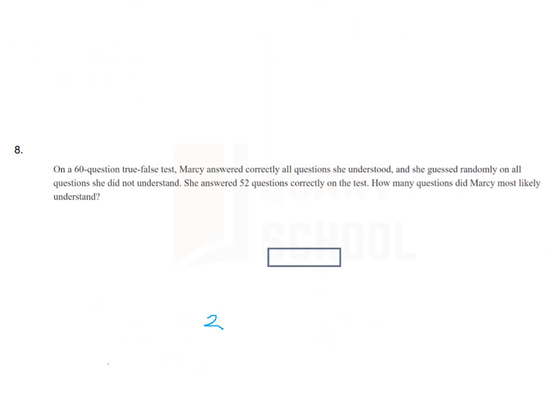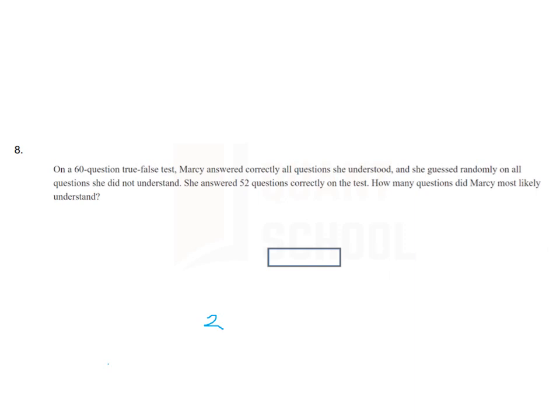We are in question 8. On a 60 question true-false test, Mercy answered correctly all questions she understood, and she guessed randomly on all questions she did not understand. She answered 52 questions correctly on the test. How many questions did Mercy most likely understand? The question is a little bit tricky and a little bit complex, but let us break it down.